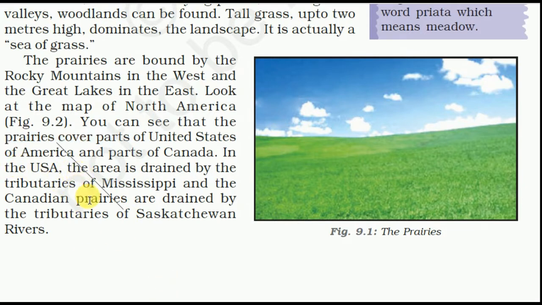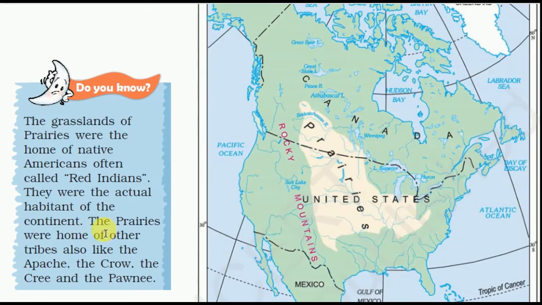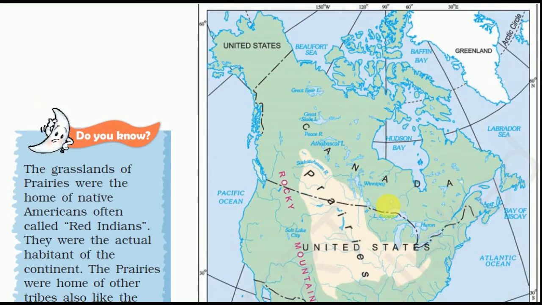In the USA, the area is drained by the tributaries of the Mississippi, and the Canadian prairies are drained by the tributaries of the Saskatchewan rivers. Here is the map of North America.